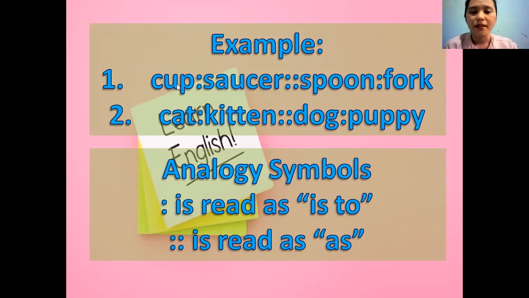So cup is to saucer, as spoon is to fork. Second, cat is to kitten, as dog is to puppy. So again, colon is read as is to, double colon is read as as.